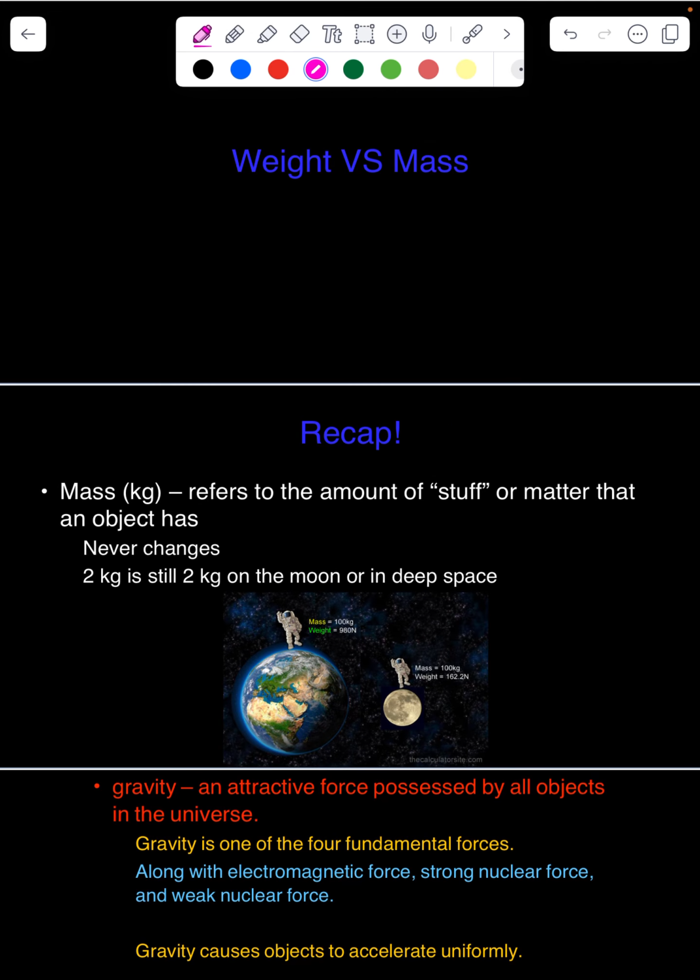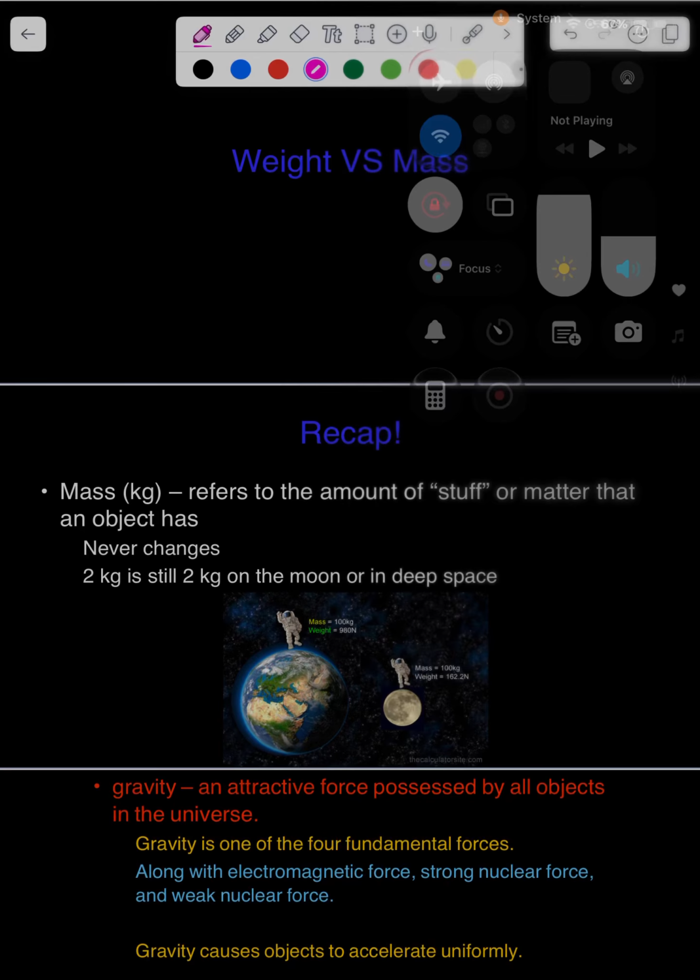All right, so let's keep going. We're still talking about forces. We are no longer just focusing on free body diagrams anymore. We are now using free body diagrams and how to find net force, everything that we've learned so far, and moving forward.